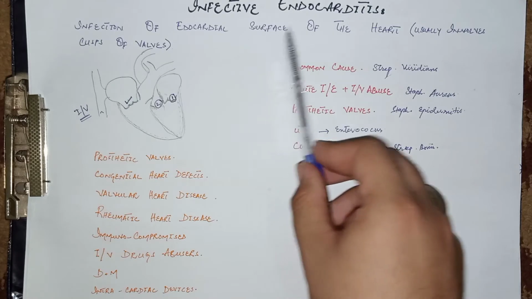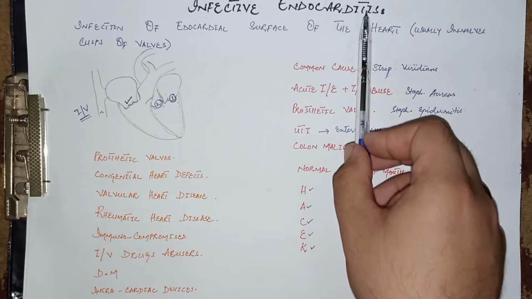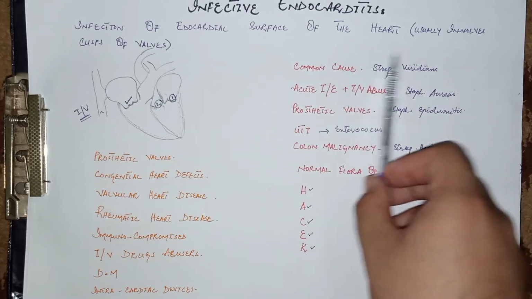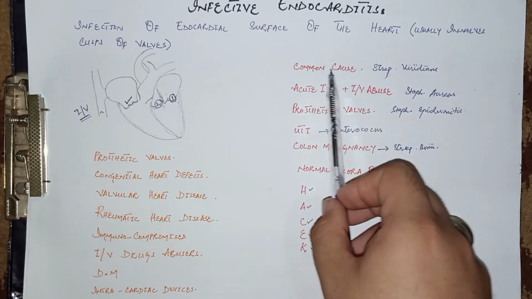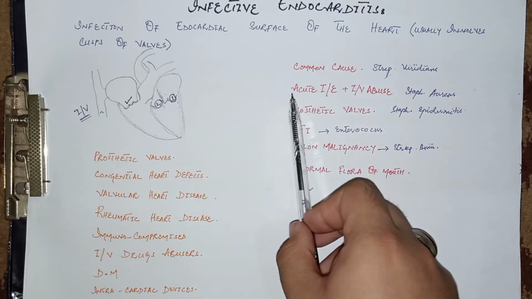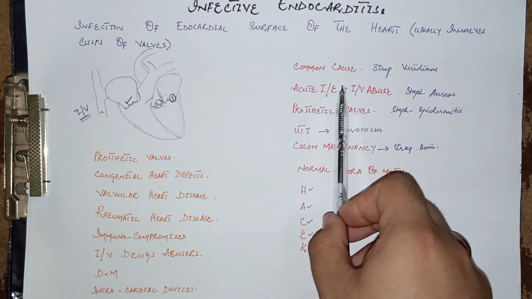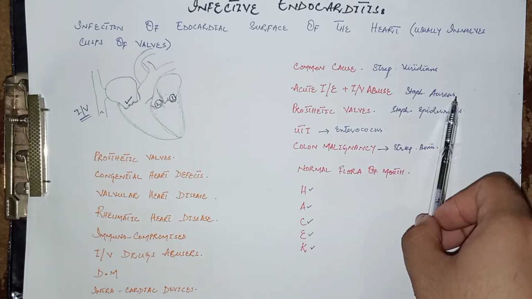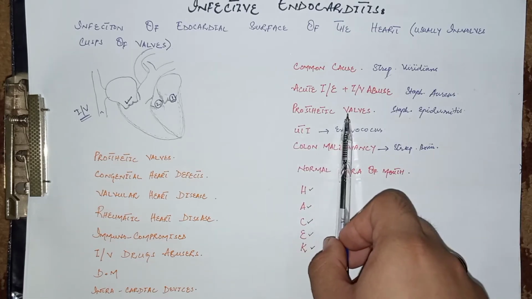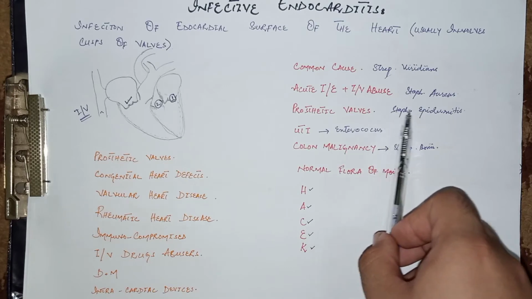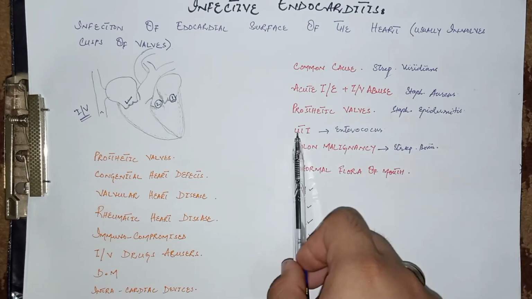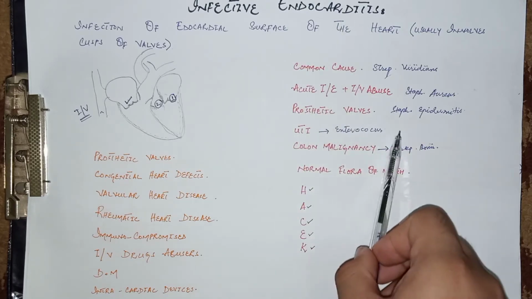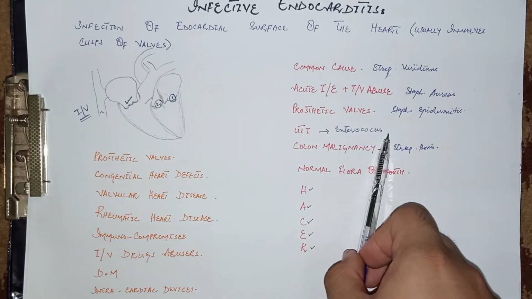Now come to its causative organisms or causative agents. The most common cause of infective endocarditis is Streptococcus viridans, and the other organisms to be involved are in the acute infective endocarditis and in the IV drug abusers. Staph aureus is the most common cause. And for the prosthetic valves in the heart, usually the Staph epidermidis is involved. And if the patient has UTI associated with infective endocarditis, it is because of enterococcus bacteria.